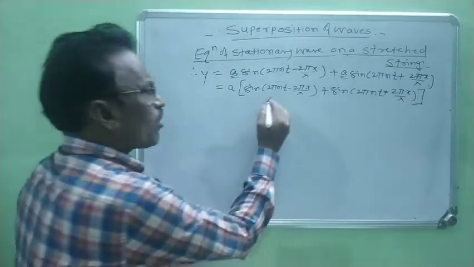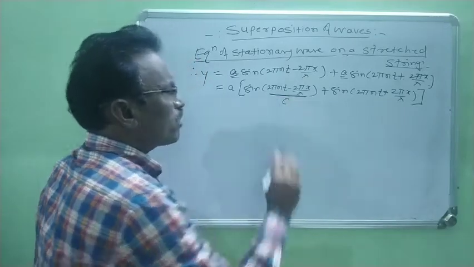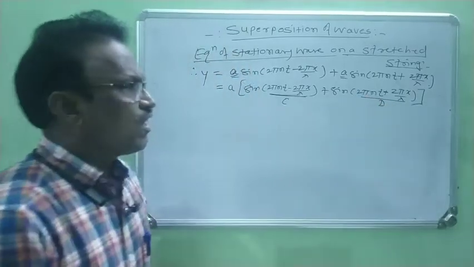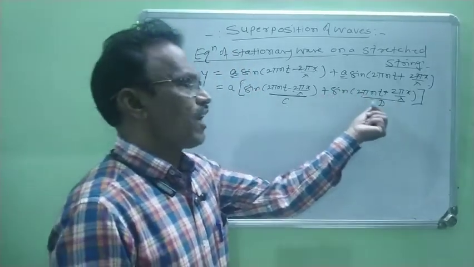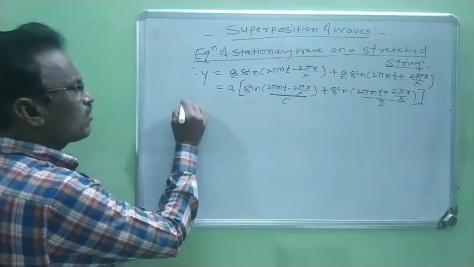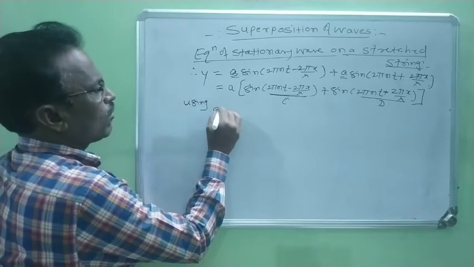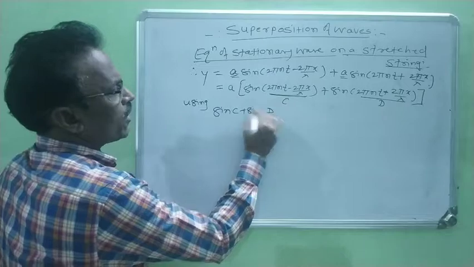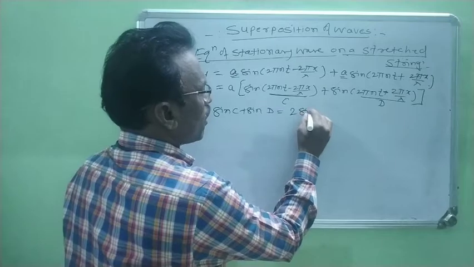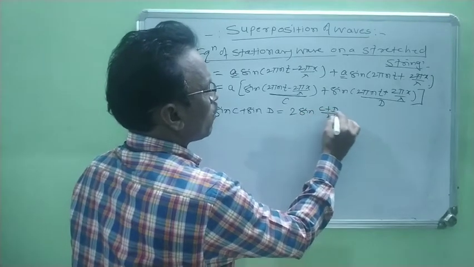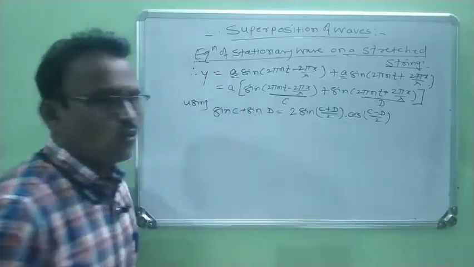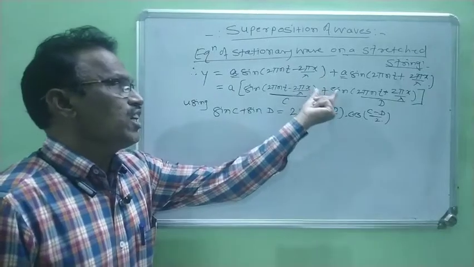Now for this term, we consider it as c, and for this term, we consider it as d. Therefore, it becomes sin c plus sin d. Now we use this identity. What is this identity? Using it, sin c plus sin d is equal to 2 sin((c+d)/2) into cos((c−d)/2), right? Now we use this identity in this case.